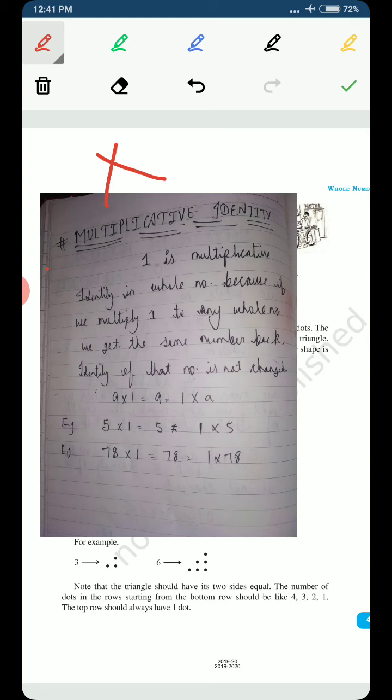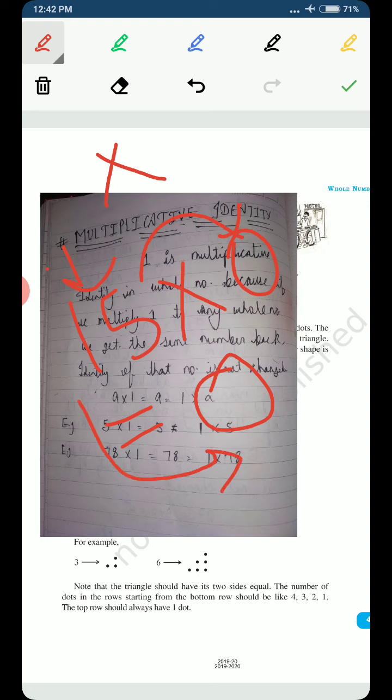Suppose you say 0; we want to try if 0 is the identity for multiplication also. So let's see, if we have a number 15, and we multiply 15 with 0, then what do we get? We get 0 in return. 15 multiplied with 0 is 0. Now the identity of 15 is 15. But when we multiplied 15 with 0, we didn't get back 15. We get 0. Means the identity of 15 has been changed now.